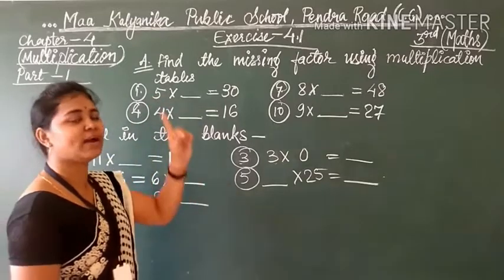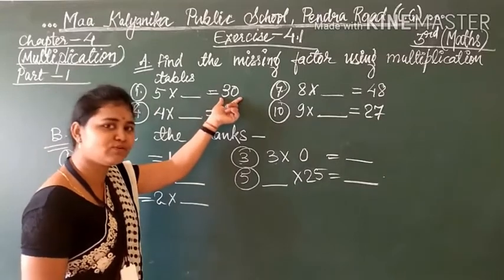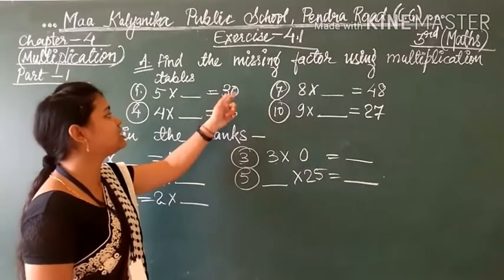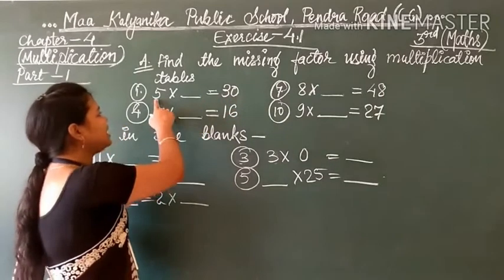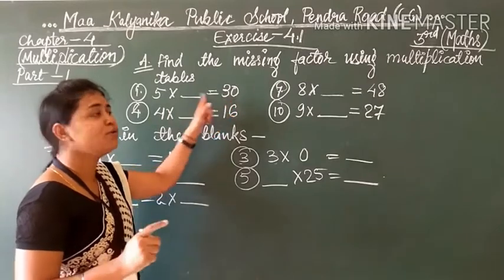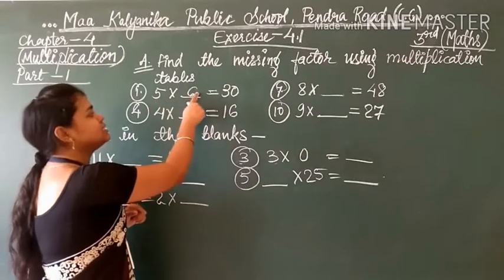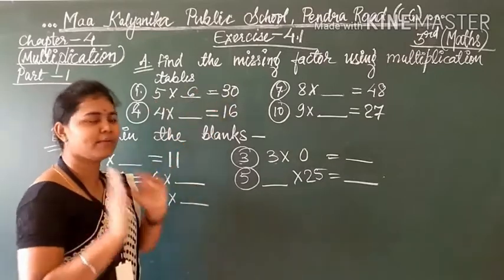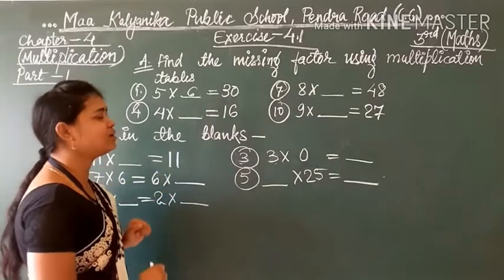5 ones are 5, 5 twos are 10, 5 threes are 15, 5 fours are 20, 5 fives are 25, 5 sixes are 30. 30 came? Yes. So 5 fives are 30? No. 5 sixes are 30. Okay, remember, like this we can read the table and find the answer.